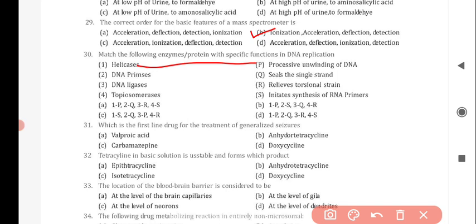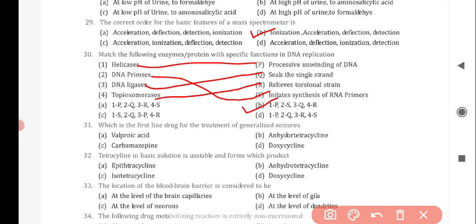Then DNA primase correctly matches with option S, that is initiates synthesis of RNA primers. DNA ligase correctly matches with option Q, that is seals the single strand nick, and topoisomerase with R, that is relieves torsional strain. So option B is correct for this question.